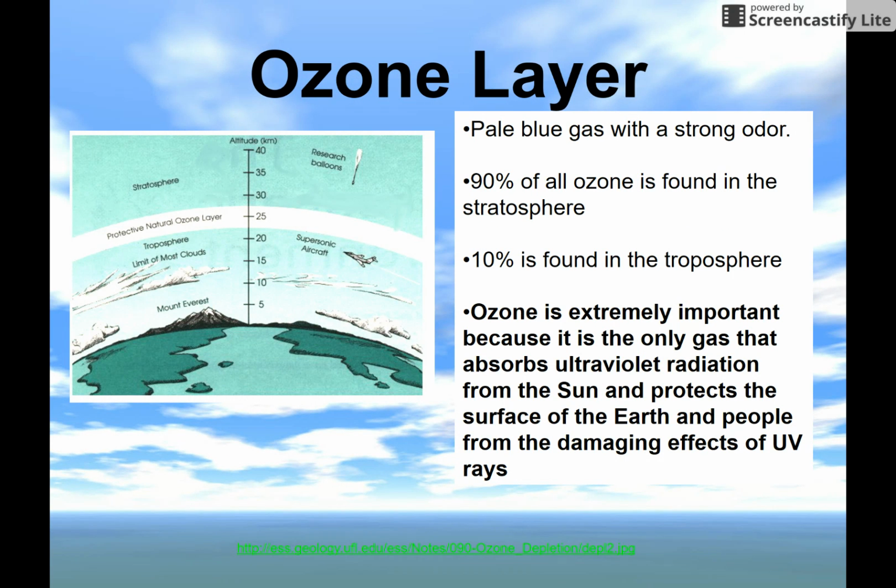So the ozone layer then is a pale blue gas with a strong odor, and 90% of all ozone is found in the stratosphere, while 10% is found in the troposphere. The ozone is extremely important because it's blocking most of those harmful UV radiation waves from hitting Earth and damaging the environment we live in as well as ourselves.